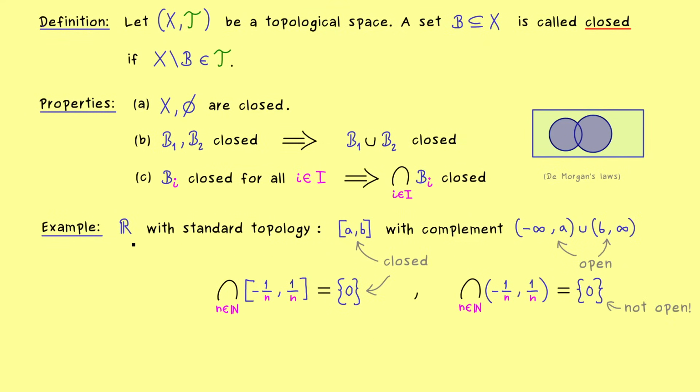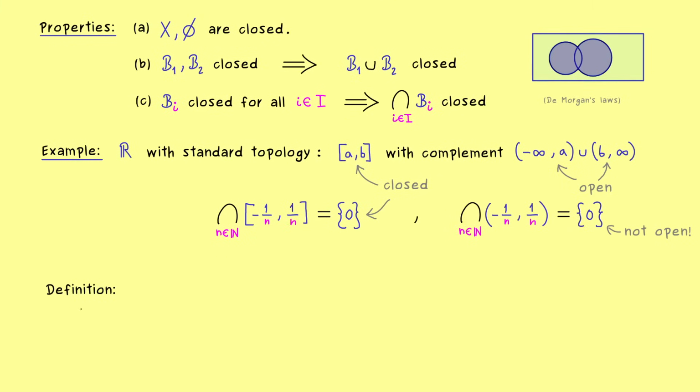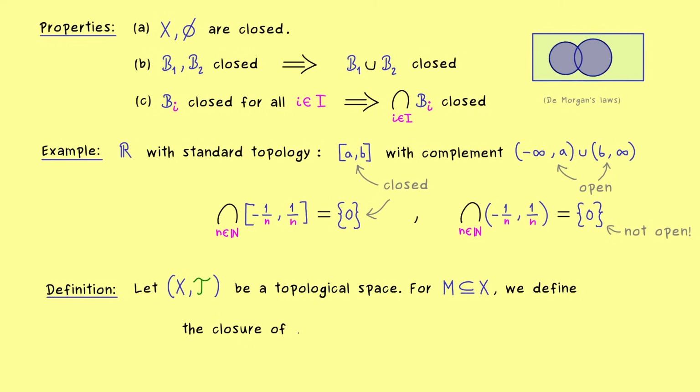Okay, so this was R with the standard topology, but you know that the properties for closed sets hold in general. And these allow us to extend any set in our topological space to a closed set. So as before, we work in a general topological space (X, T), and then we look at an arbitrary subset M. So it's just a subset, so it does not have to be closed, open, or anything. But we will look at the special closed set, and we will call it the closure of the set M. So the name already suggests that we extend the set until it's closed. And the common notation we use for that is M with an overline.